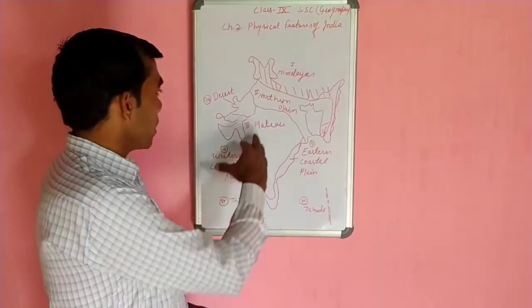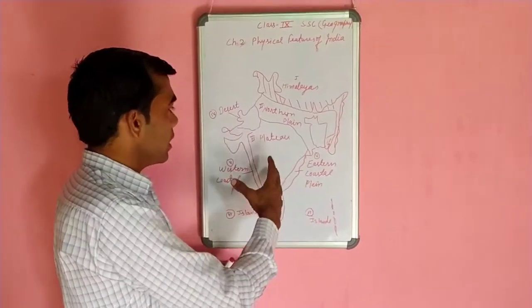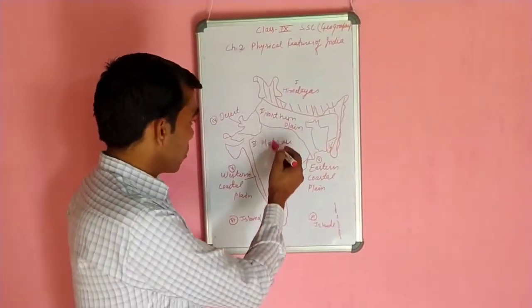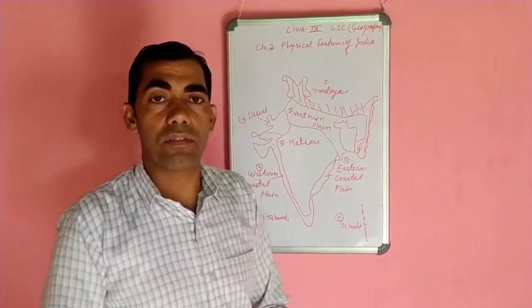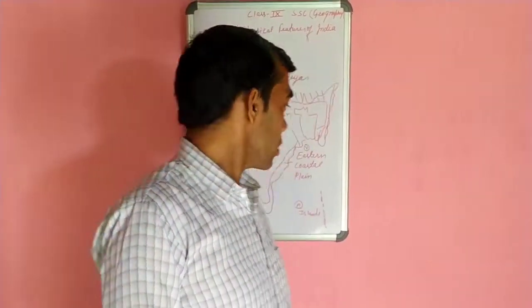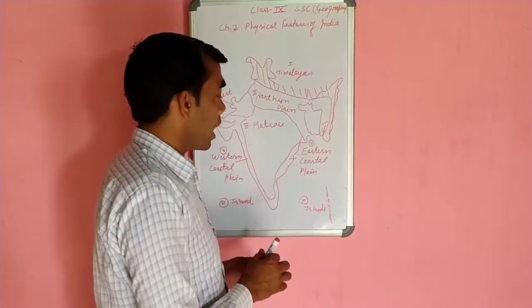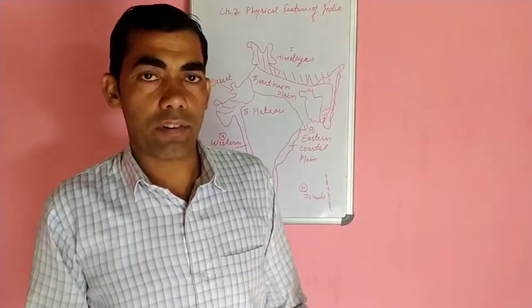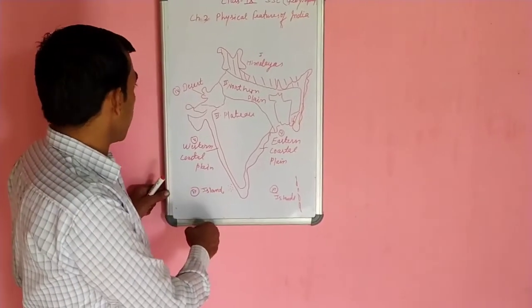Number 3, Plateau. In the southern part of the northern plain, India has a very old land mass which is called the Plateau. The Plateau is a part of India which is made of igneous and metamorphic rocks. These rocks are among the oldest in the world. The Plateau is full of many important minerals, and it is structurally made of very hard rocks.